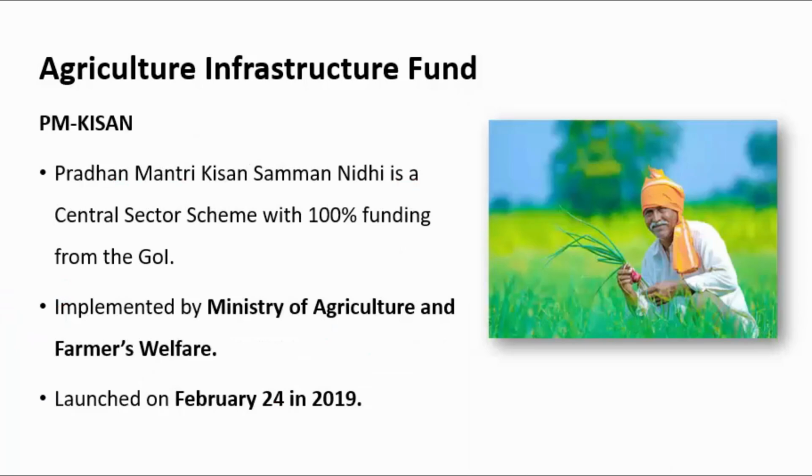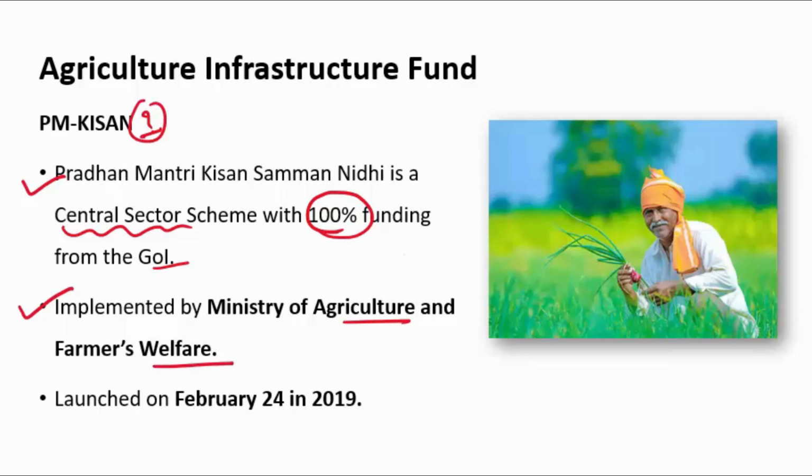So what is PM-KISAN? PM-KISAN is Pradhan Mantri Kisan Samman Nidhi. It is a central sector scheme, 100% funded by the Government of India. It is implemented by the Ministry of Agriculture and Farmers Welfare, and it was launched on 24th February 2019.